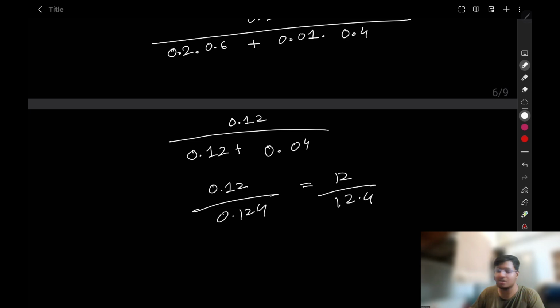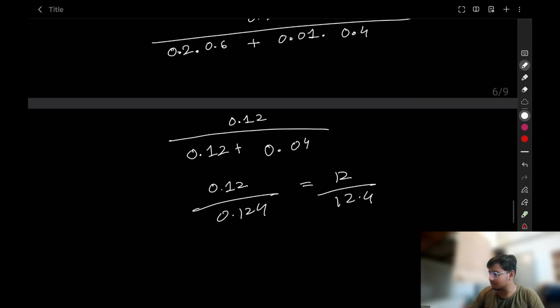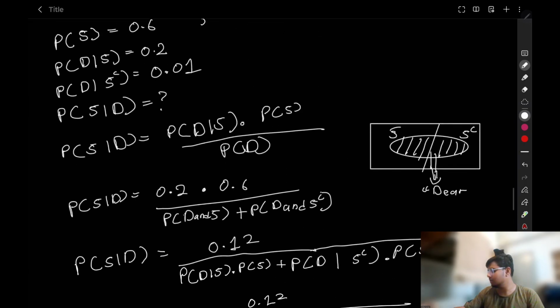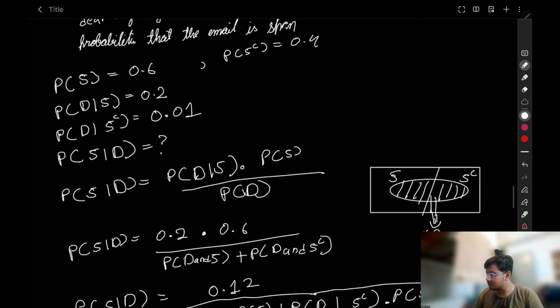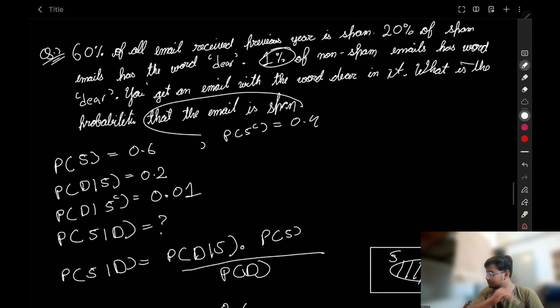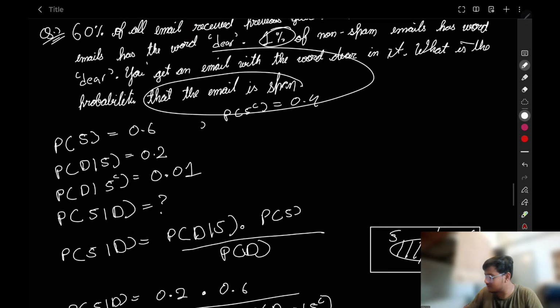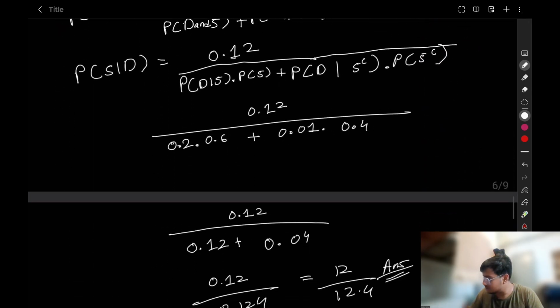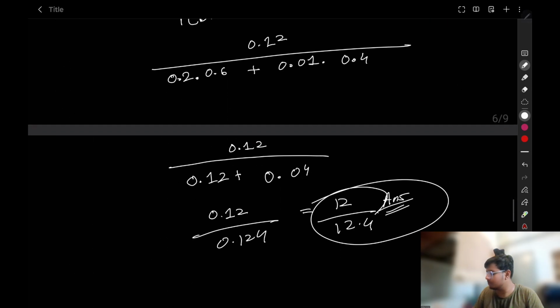Now I think you should have a calculator to convert it into percentage, and if you don't want to, don't convert it into percentage, but this is our final answer. So the probability that the given email is spam is 12 upon 12.4.